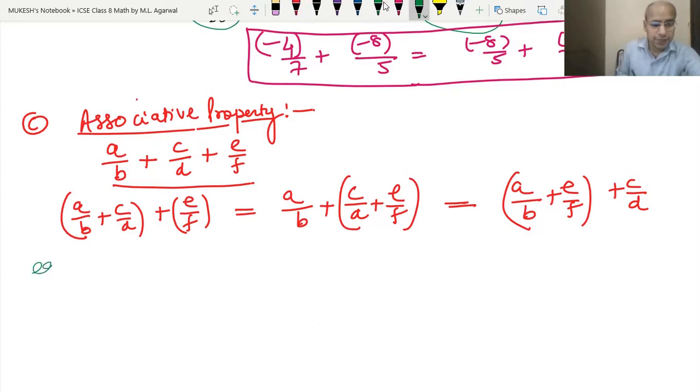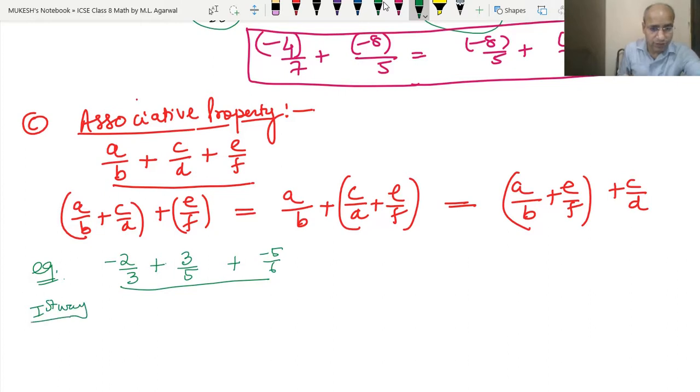Okay, let's take an example: minus 2 upon 3 plus 3 upon 5 plus minus 5 upon 6. We have taken this example. We will add it in different ways. So let's take the first way.